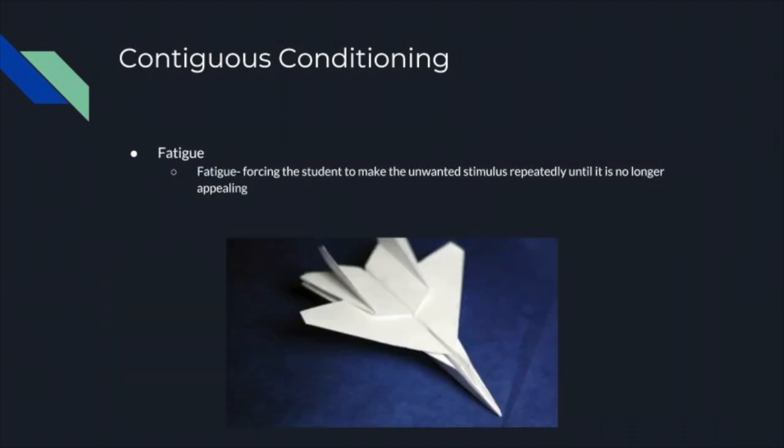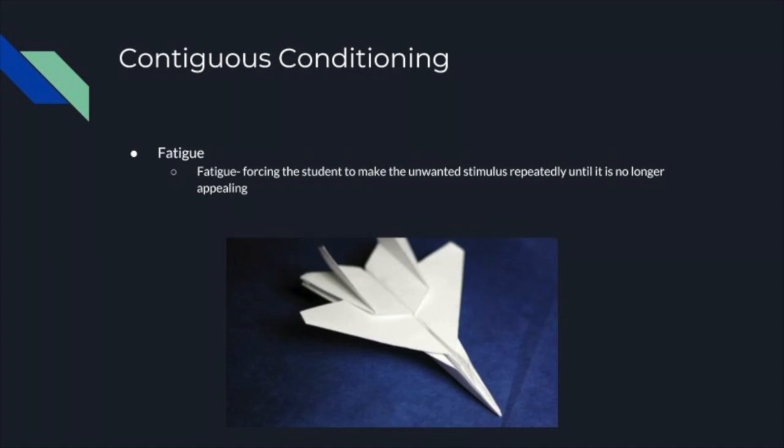The second method is the fatigue method. The fatigue method of habit forming is more applicable to preparing students to learn. This method is used when an unwanted act is performed by a student, to help them overcome the desire to perform the act. They are asked to perform the activity repeatedly until it is no longer fun and desirable.